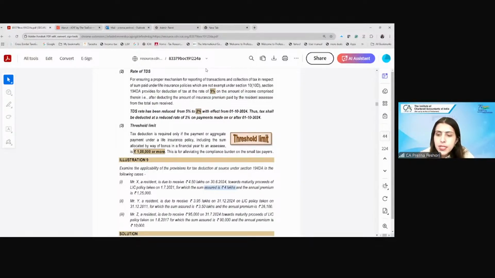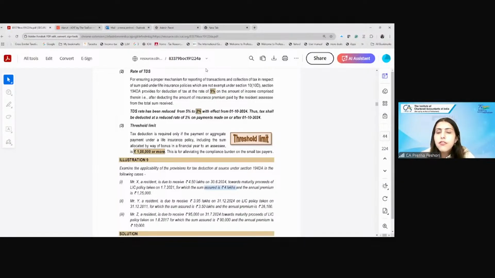What are the conditions that we see for LIC proceeds? We see whether the annual premium exceeds 10% of the sum assured or not, yes or no? And whether the amount of premium is more than rupees 2.5 lakhs. If that be the case, then the proceeds received from the LIC are not considered as exempt. Yes or no?